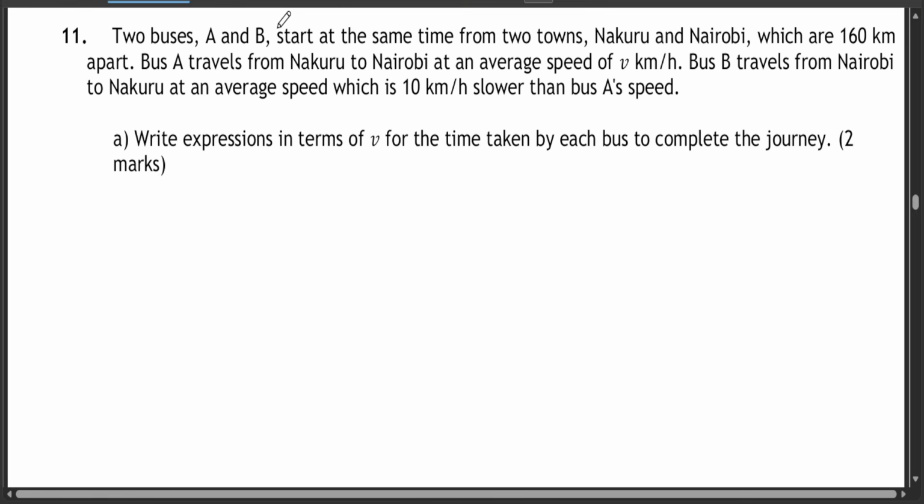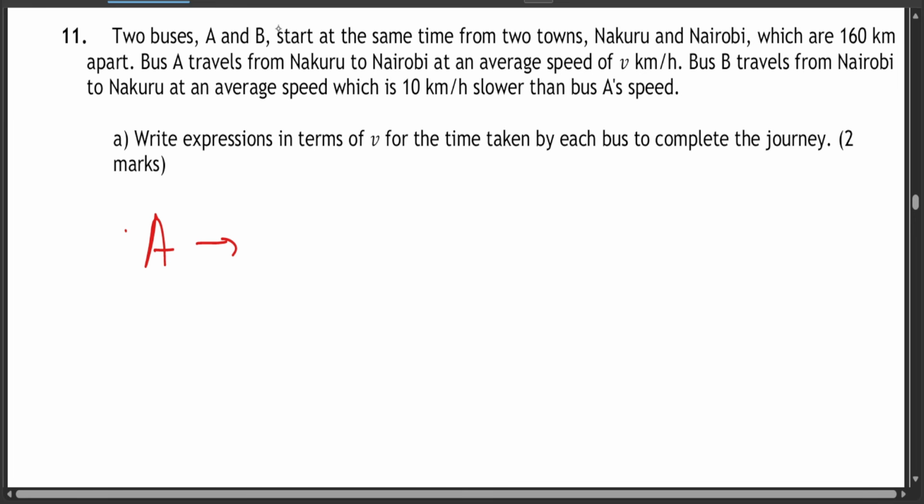And question 11. Two buses A and B start at the same time from two towns, Nakuru and Nairobi, which are 160 kilometers apart. Bus A travels from Nakuru to Nairobi at an average speed of v kilometers per hour. Bus B travels from Nairobi to Nakuru at an average speed which is 10 kilometers per hour slower than bus A's speed. Now question A: write an expression in terms of v for the time taken by each bus to complete the journey. So bus A